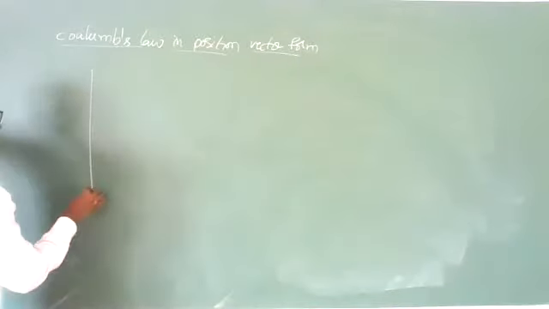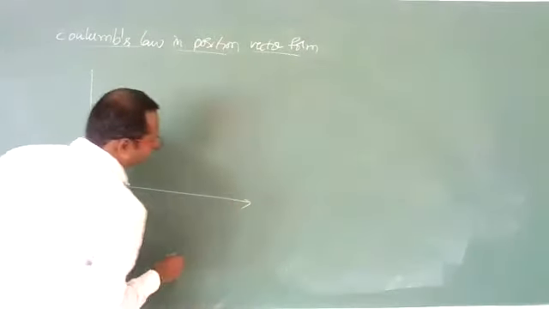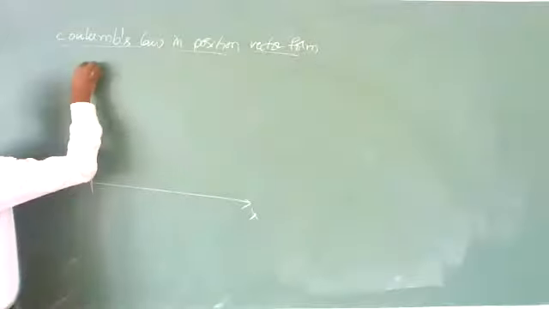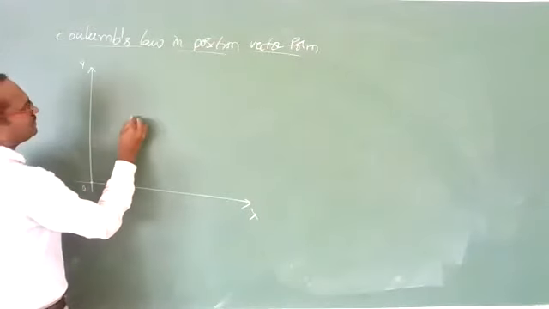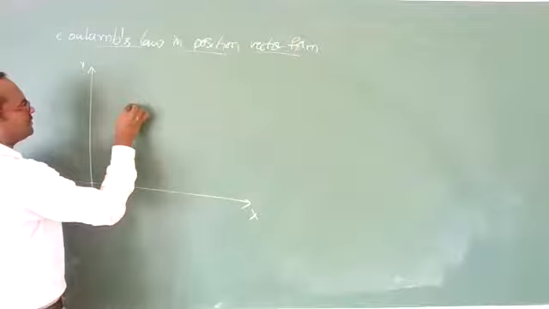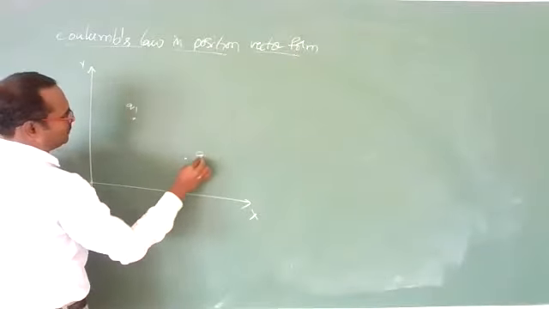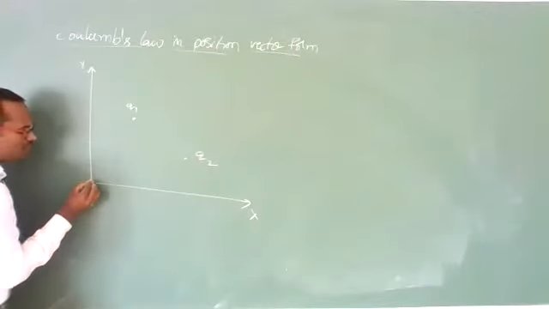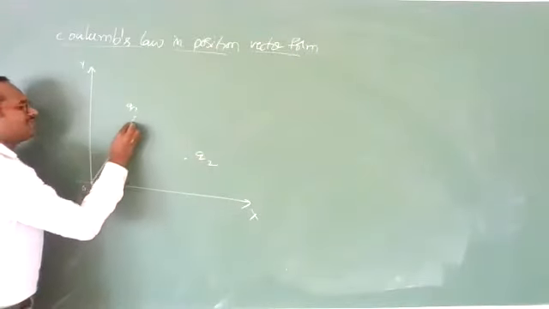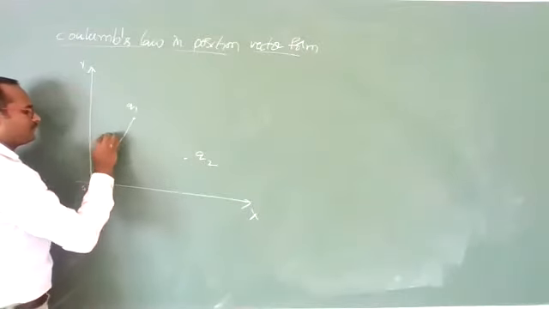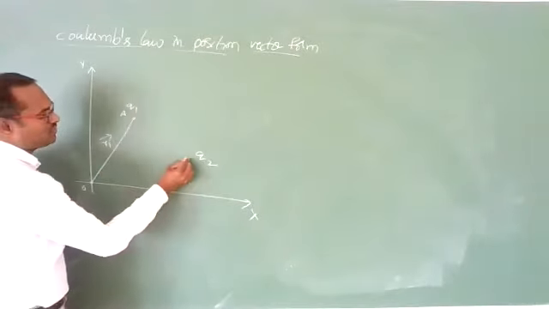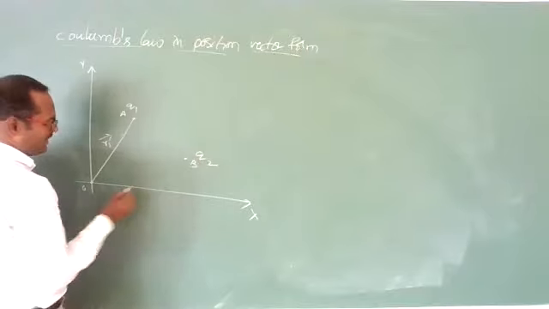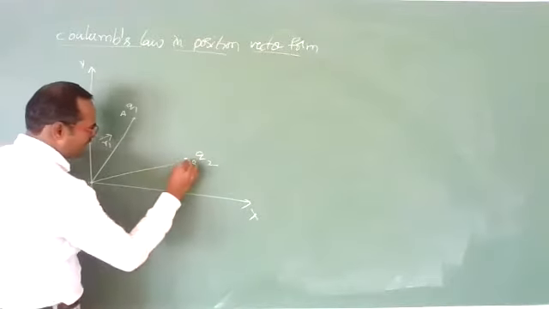See, let us imagine a Cartesian coordinate plane, the XY plane. So this is the origin. Now let us imagine two charges, one is Q1, another one is Q2. Let us suppose the position vector of charge Q1 is R1 bar, at point A, and charge Q2 is at point B, whose position vector is R2 bar.